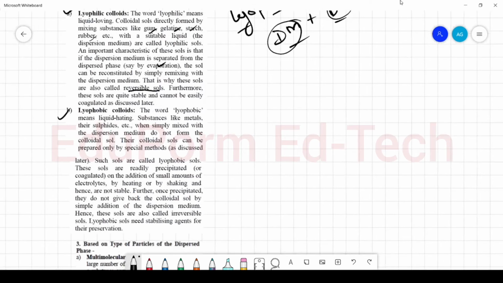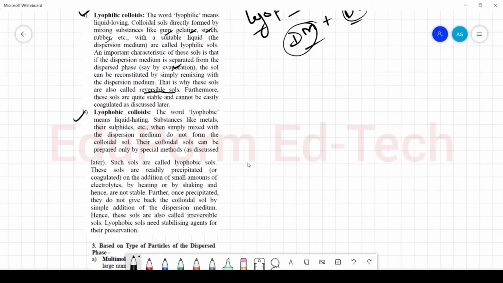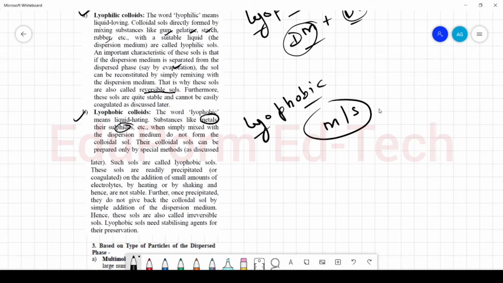Now lyophobic, we all know that the term lyophobic means that these are water hating. Phobic means hating. So lyophobic sols are water hating. These are formed when substances like metals and their sulfides are mixed with dispersion medium, and in such cases these metals and sulfides of metal do not form colloidal sol directly. We need to apply some special methods that we will discuss later.